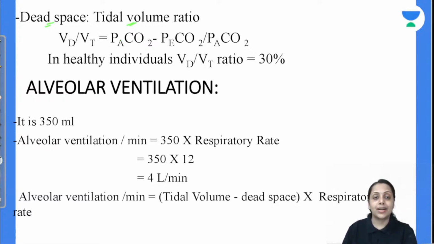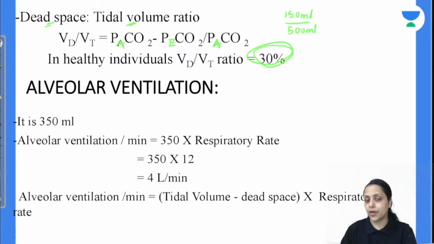Partial pressure of carbon dioxide at the level of alveolus minus partial pressure of carbon dioxide in the expired air upon partial pressure of carbon dioxide in the alveolar air. This formula gives us this ratio, dead space upon tidal volume ratio. ठीक है, इस रेशियो में हमारा डेड स्पेस कितना है 150 ml, tidal volume कितना है 500 ml. So this ratio is 30%.